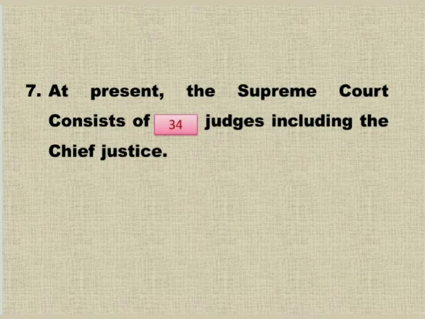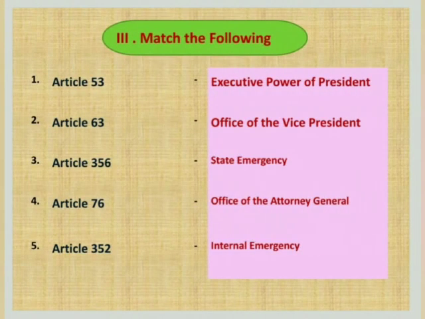Number 7. At present, the Supreme Court consists of dash judges, including the Chief Justice. 34 judges.